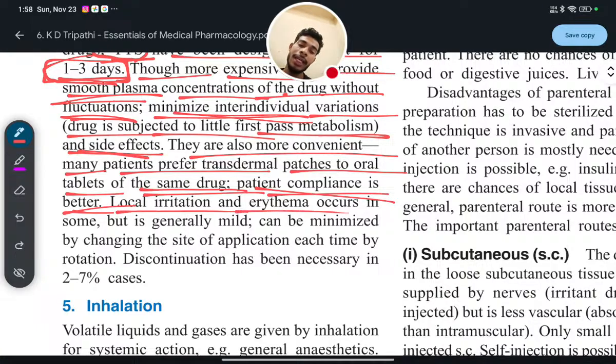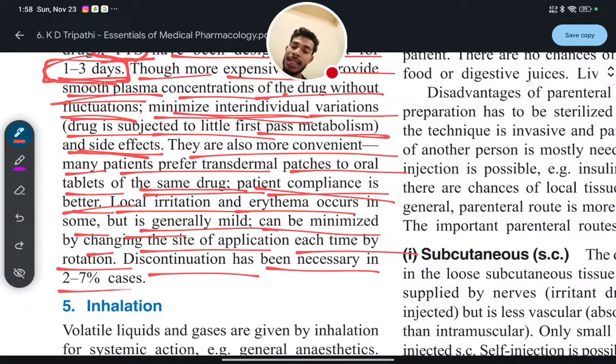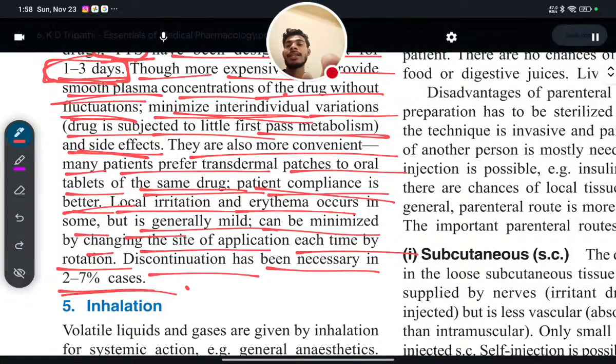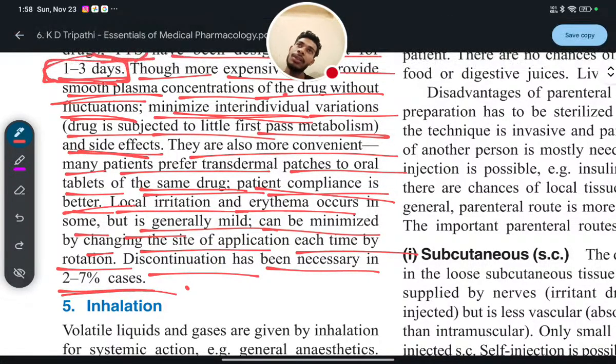Local irritation and erythema occur in some, but it is generally mild and can be minimized by changing the site of application each time by rotation. So discontinuation has been necessary in 2 to 7% of cases due to some irritation, some allergic reaction, or some other conditions or adverse effects.